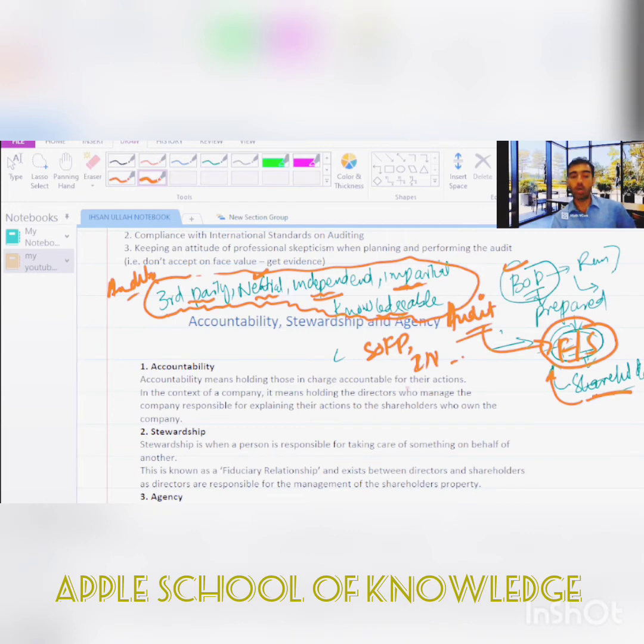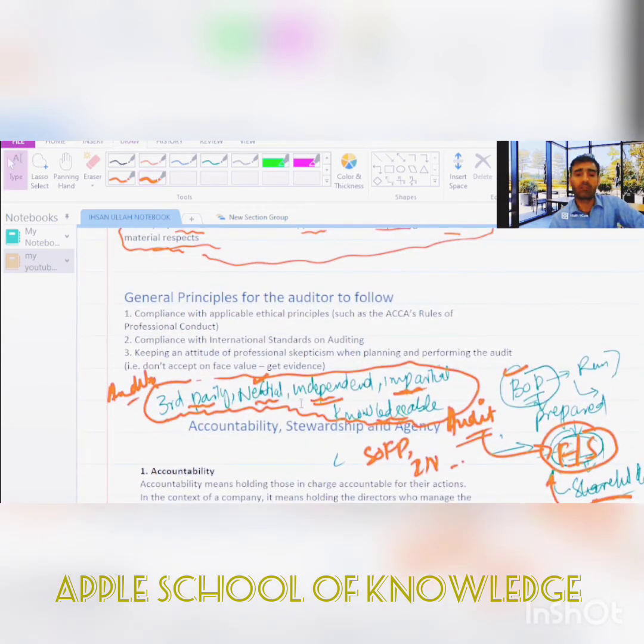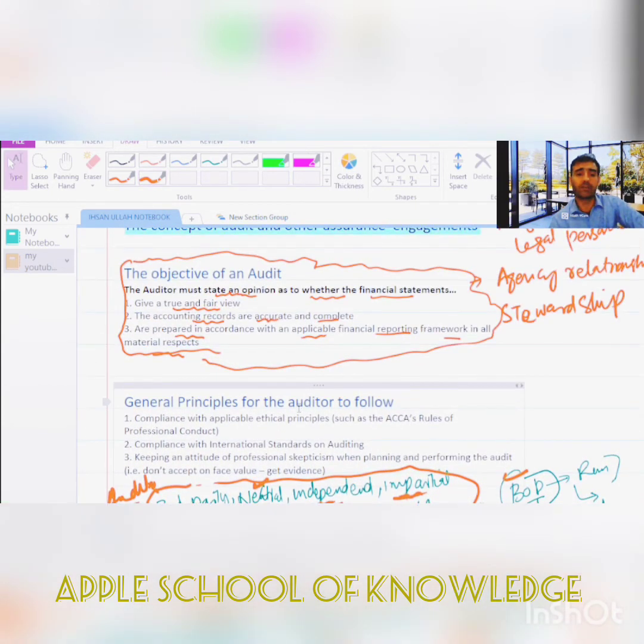Clear? Now there are some definitions. Before we move forward, we have to discuss the definitions. And before the definitions, let me clarify that the objective of the audit is that the auditor, meaning the person who is independent, impartial, and knowledgeable about the financial statements, must state an opinion as to whether the financial statements, the documents prepared by the board of directors, and these documents are prepared for whom?